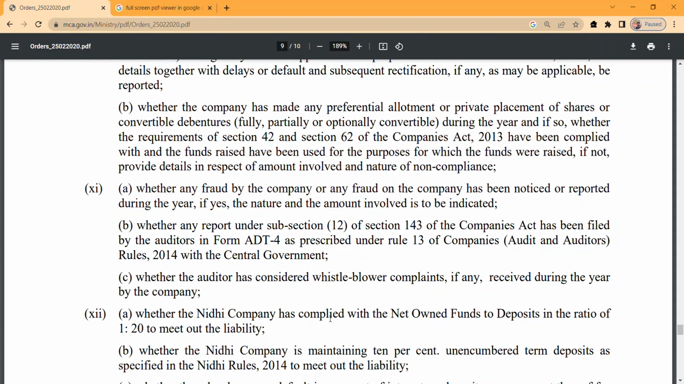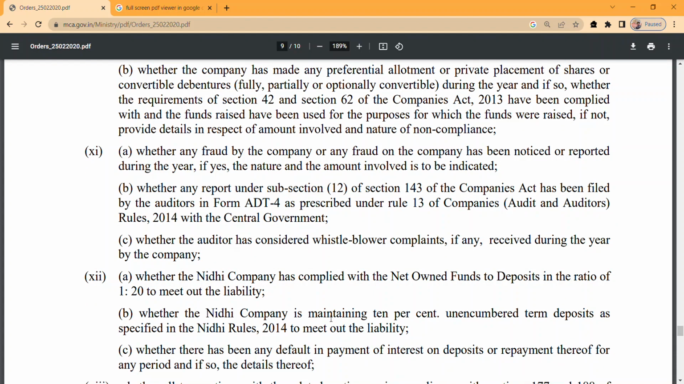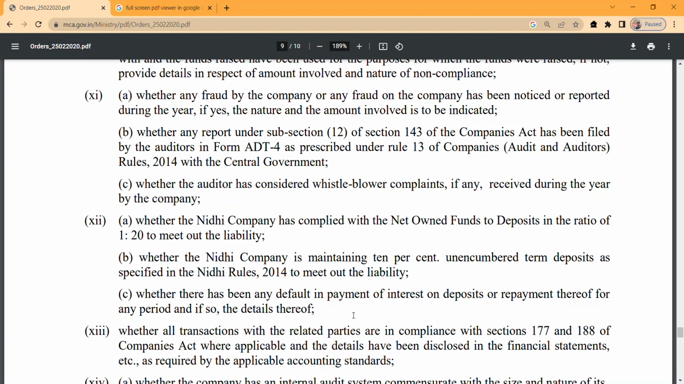Whether the Nidhi company has complied with the net owned fund to deposit ratio of 1:20 at any time in the year. Nidhi companies need to maintain that 1:20 ratio, that is net owned fund to deposit ratio, to meet out the liability. Second point, whether the Nidhi company is maintaining 10% unencumbered term deposit as specified in Nidhi Rules 2014 to meet out liability. Whether there is any default in the payment of interest, deposit, repayment, details thereof.